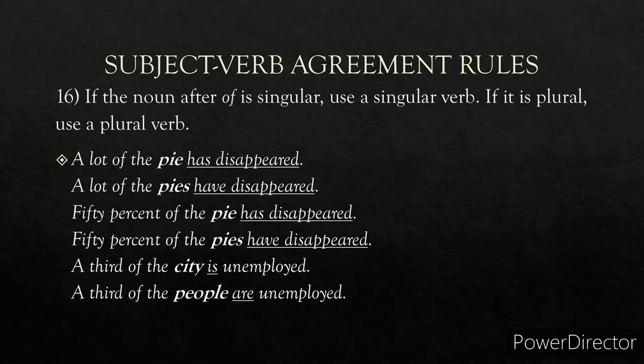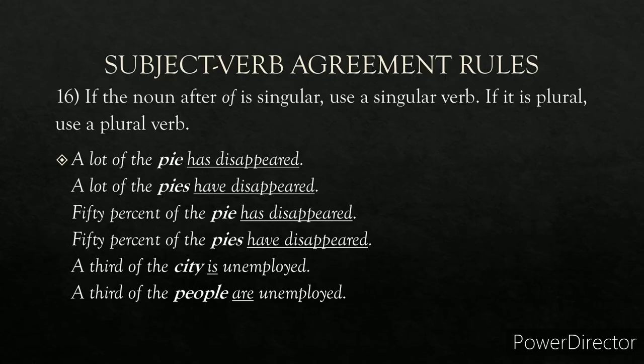Rule number 16. If the noun after the preposition of is singular, use a singular verb. If it is plural, use a plural verb. For example, "A lot of the pie has disappeared." After of, this is singular, pie, so a singular verb will come: has. "A lot of the pies have disappeared." After of, these pies, this is plural, so the plural verb will come: have disappeared. "Fifty percent of the pie has disappeared." After of, a singular noun, so has disappeared. "Fifty percent of the pies have disappeared." After of, pies is plural, so the plural verb have disappeared.